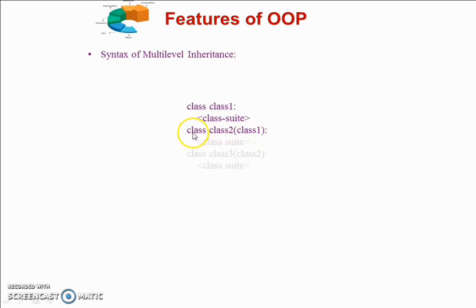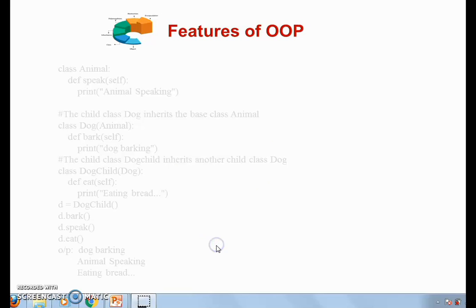So we define class as a keyword followed by the name of your intermediate or parent class, then the name of your grandfather class or root class, then the body of your class. And the last one is what? Class as a keyword followed by your derived class name, which is derived from the parent or intermediate derived class, and the name of the class from which it is derived, and then the body of your class.